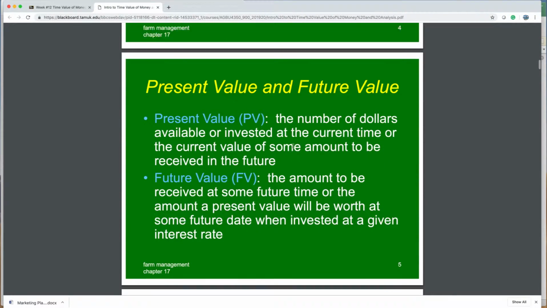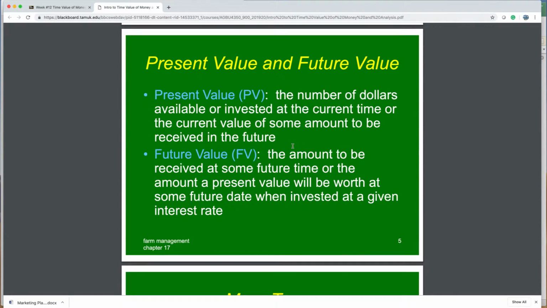If you look at the concepts of time value of money, it's really broken into two parts. What's the value today? Sometimes that's a question. So if you're looking at, for example, an oil royalty that would get paid to you over 20 years and they estimate the value to be X dollars, then they might also say, we'll give you this much money today. So now you're tasked with this decision of, I want to wait and get that money over time, or I want to get a dollar amount today. Well, you need to be able to calculate what you think that's worth. That's the concept of present value.